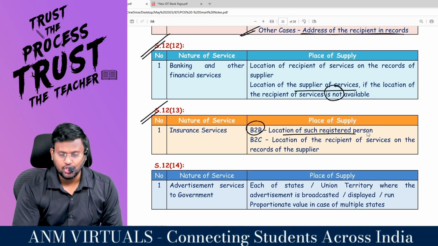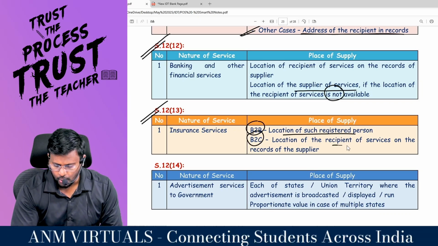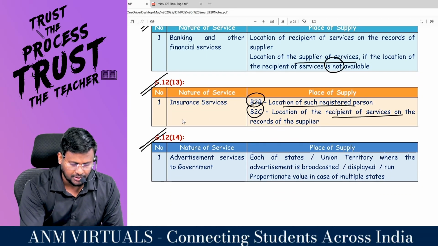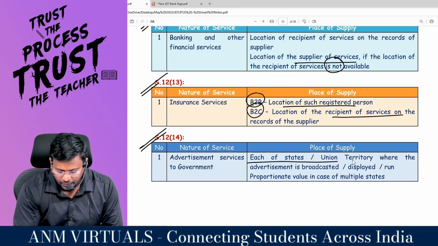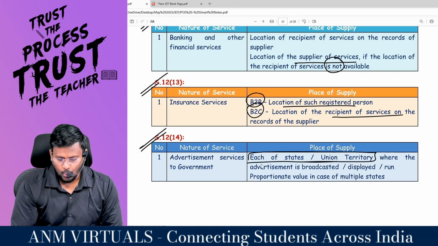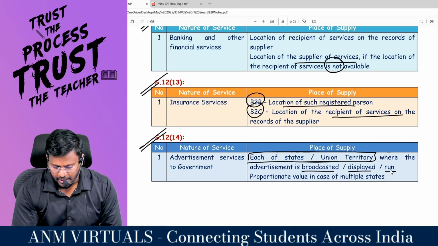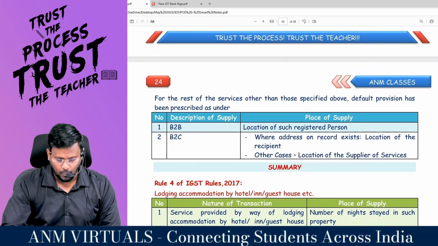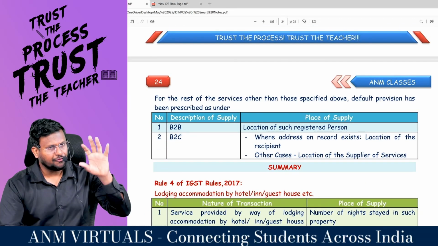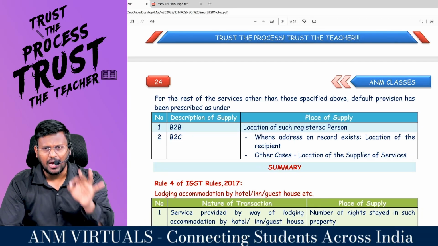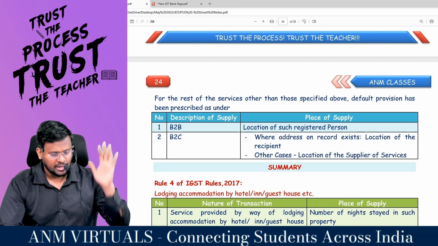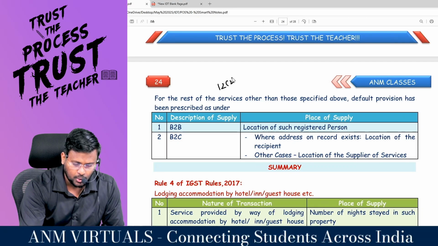B2B means location of such a registered person. B2C means location of the recipient of service. On the record of 12.14, advertisement services to government, each of the respective state or union territory where advertisement is broadcasted, displayed or run, proportionate value in case of multiple states. If the service you have provided does not fall under 12.3 to 12.14, such a service will fall under 12.2, which is the general rule.